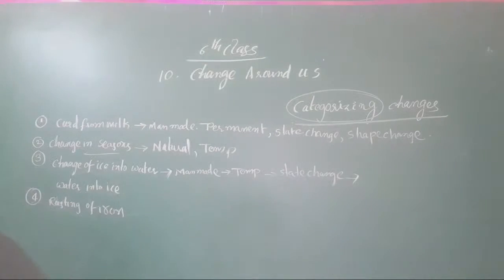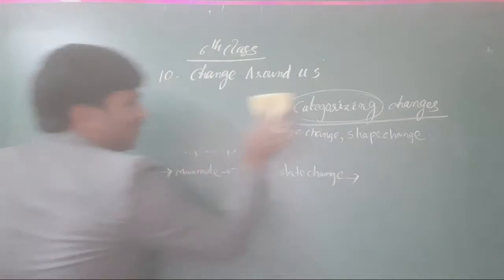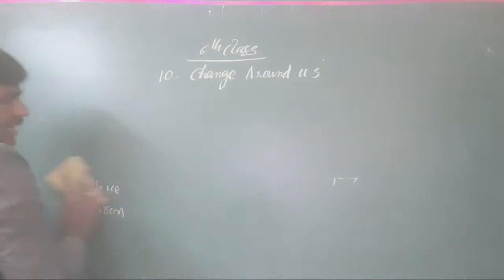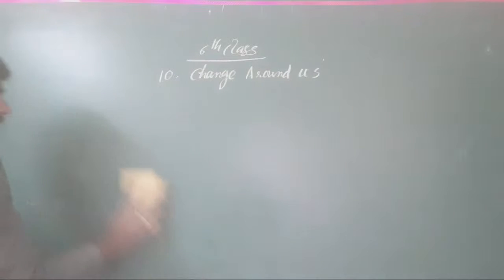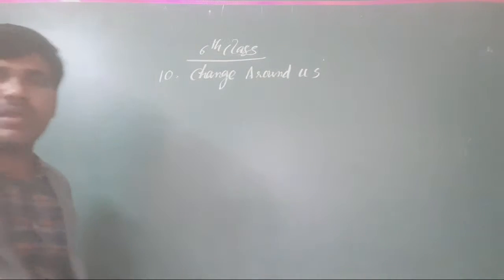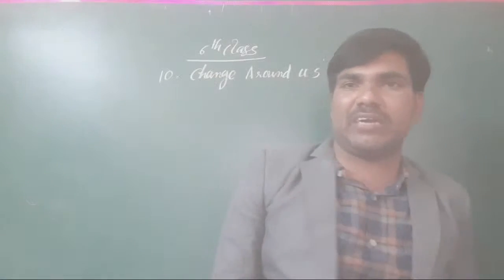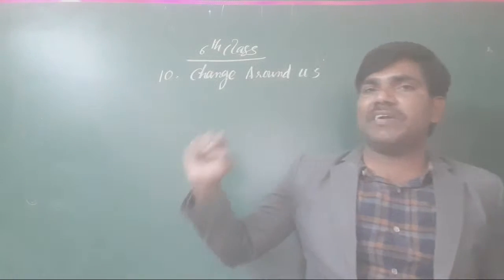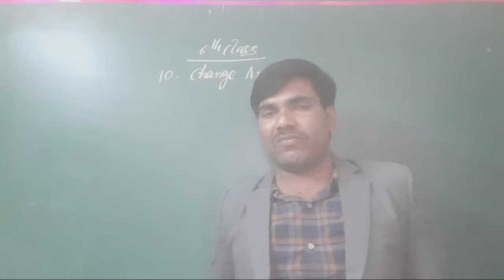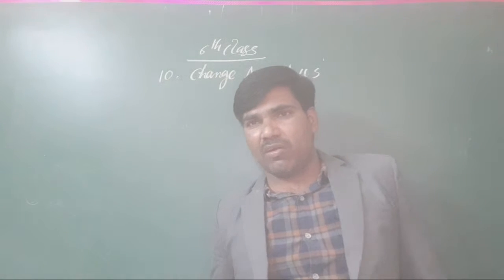What is there? Three types of states are there here. What is that? Solid, liquid and gases. These are the three types of states. Okay, clear or not all of you? Three types of states are there: solid, liquid, as well as the gases. Clear or not all the students?